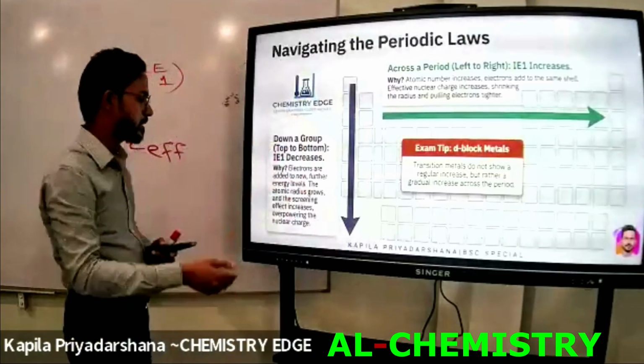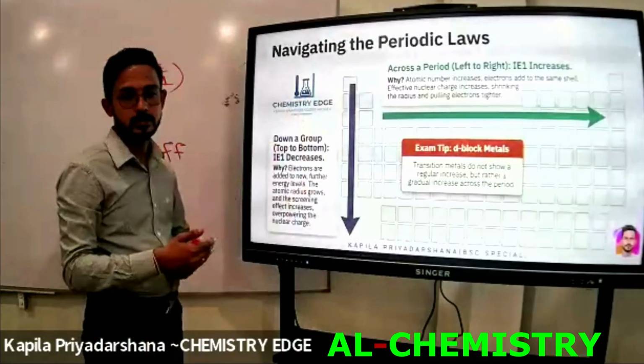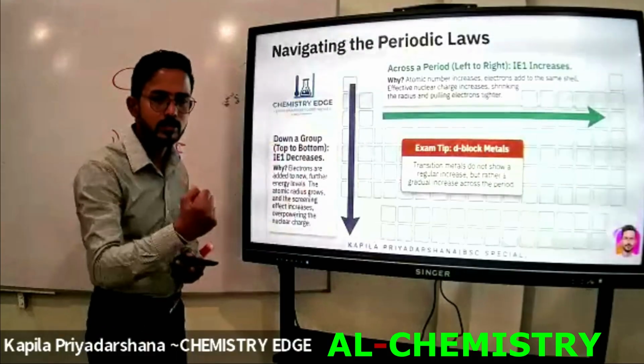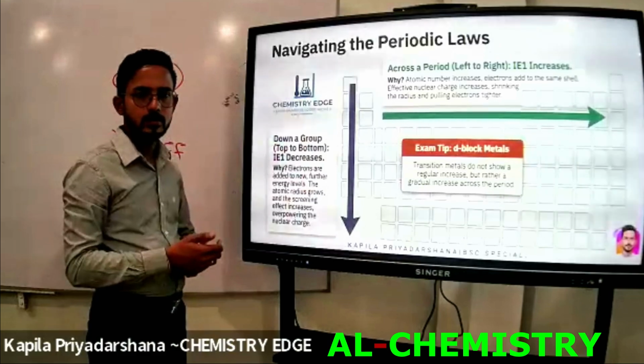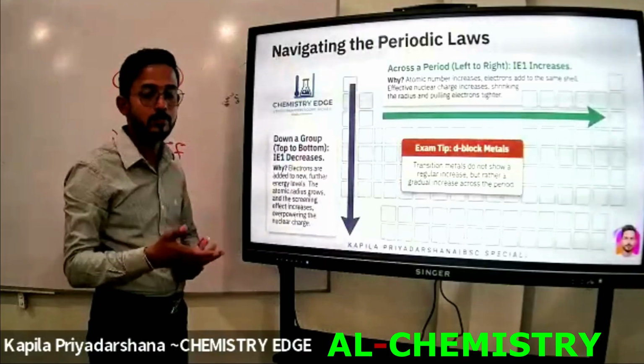Okay, with further energy levels, the atomic radius grows and the screening effect increases. What's the reason for the increasing screening effect when we go from top to bottom in each group? I have already mentioned that previously.